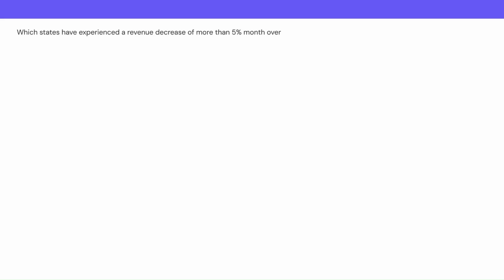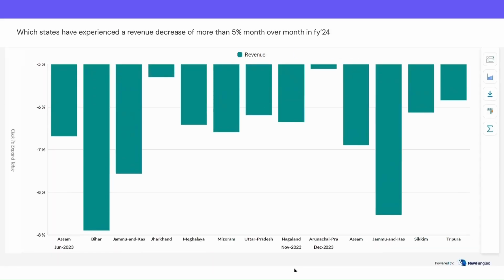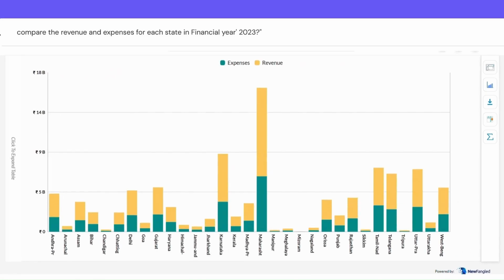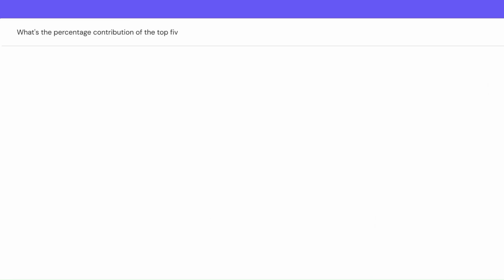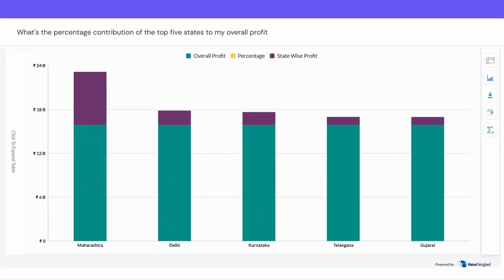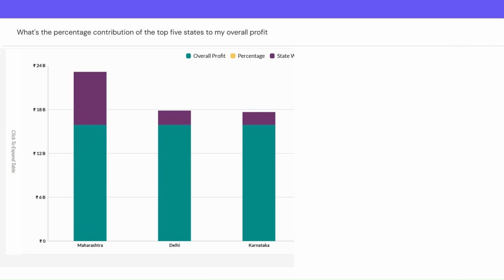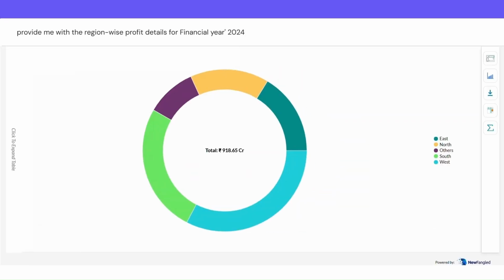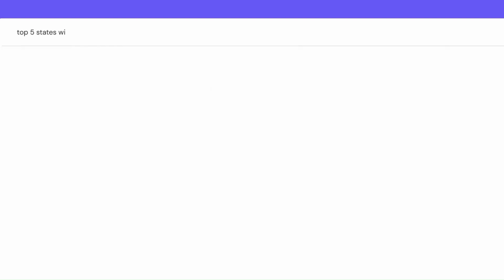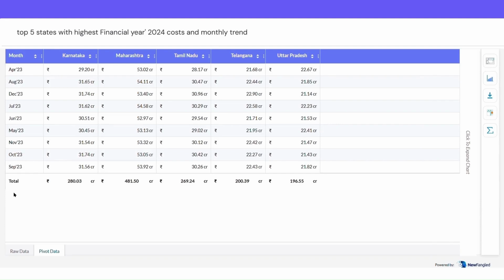Hey, which states experienced a revenue drop of more than 5% month-over-month in financial year 2024? Could you compare the revenue and expenses for each state in financial year 2023? What's the percentage contribution of the top 5 states to my overall profit? Can you provide me the region-wise profit details for the financial year 2024? Show me the top 5 states with highest financial year 2024 costs and monthly trend.